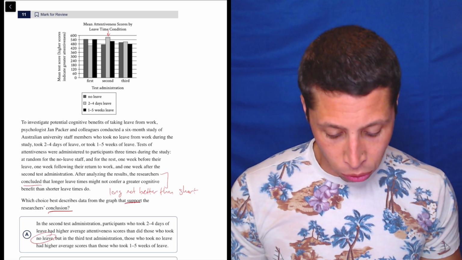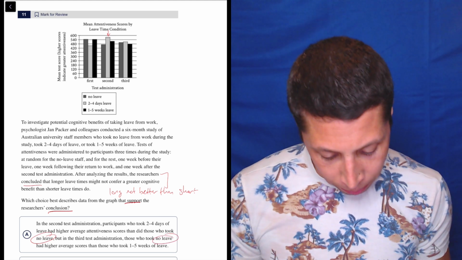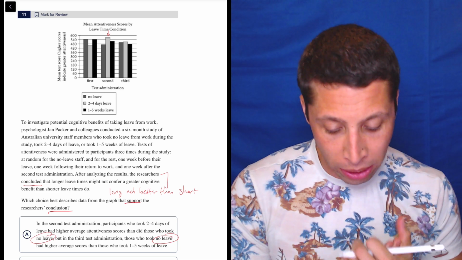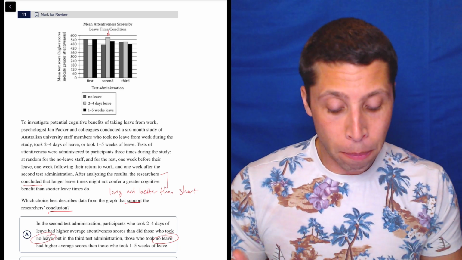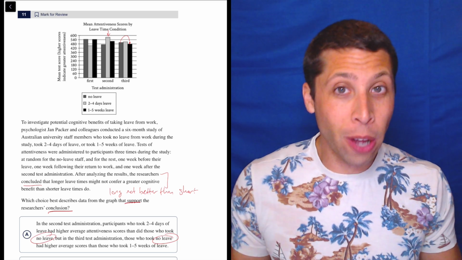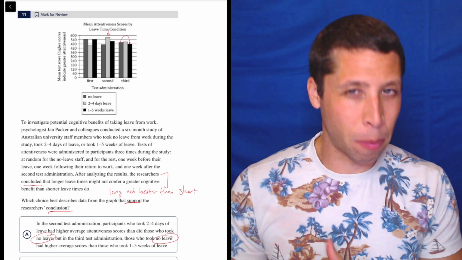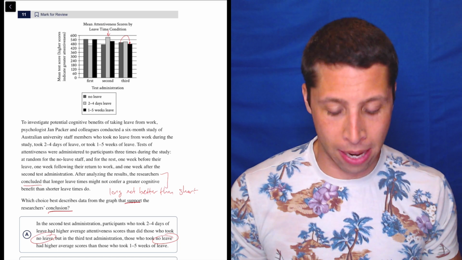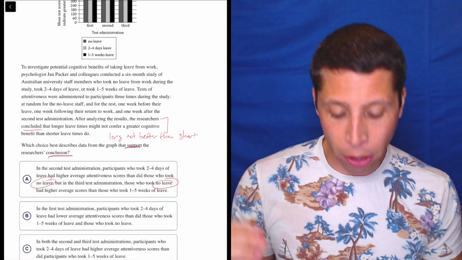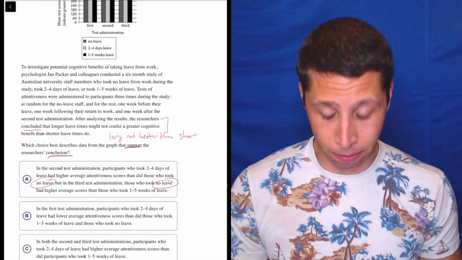But in the third test administration, those who took no leave, again, is that really what we're interested in? Had higher average scores than those who took 1 to 5 weeks of leave. Now that's also true, but I don't know. We're comparing this bar to this bar. Why are we bringing in no leave? That didn't seem like part of my conclusion, so why is that going to be part of my answer? Let's continue, though. It's not wrong. It's not factually incorrect. It is true, but I don't know that it supports the conclusion.